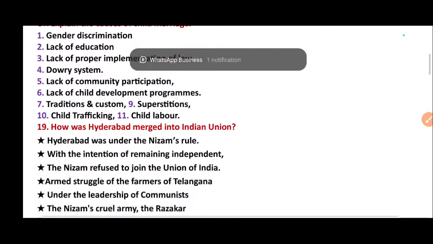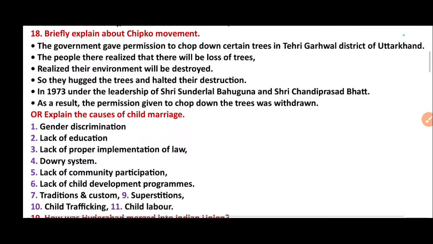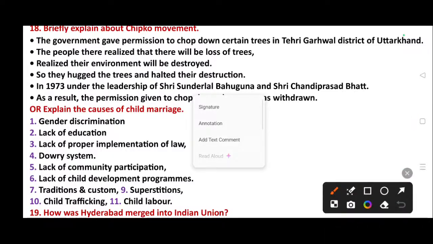The government gave permission to chop down certain trees in Tehri, Garhwal district of Uttarakhand. Then the people there realized that there would be a loss of trees, and that their environment would be destroyed. So they hugged the trees and halted their destruction.